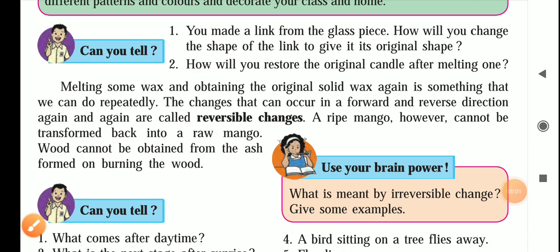Welcome friends. Today we'll be learning about reversible changes and irreversible changes. What is meant by reversible change?